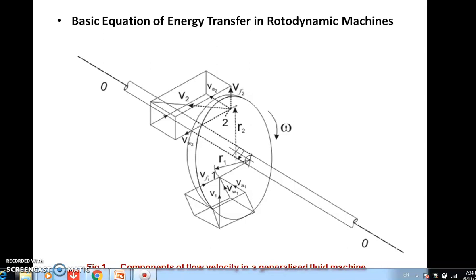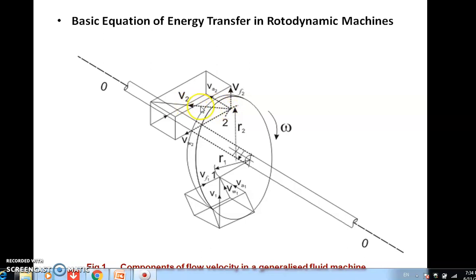Now in this figure, this is the shaft of the turbo machine, and this is a rotary device mounted on the machine. This is point 1, a point on the radius of the rotary device, and this is point 2, which is again on the radius of the rotary part. At point 1, the fluid entering this rotary device has the absolute velocity v1, and for point 2 the absolute velocity is v2.